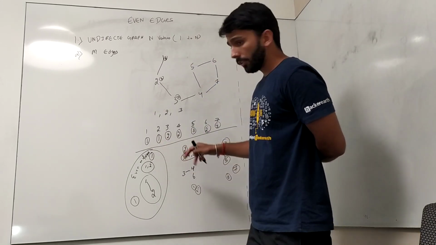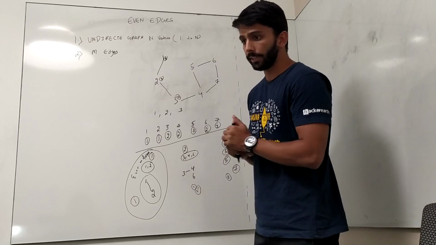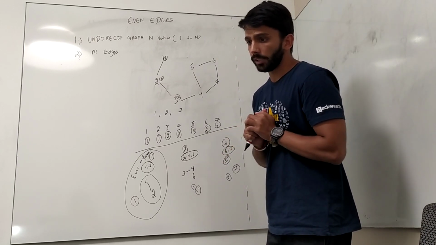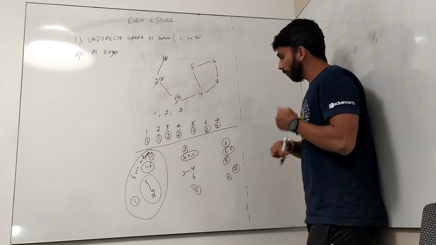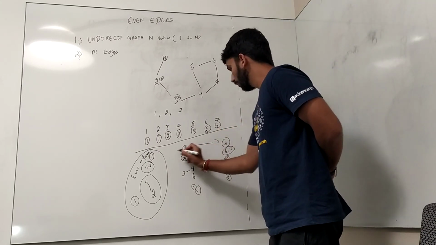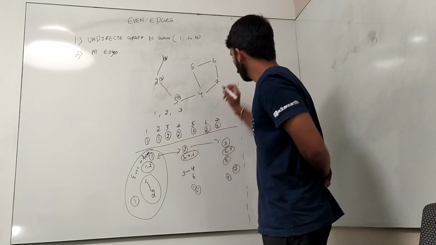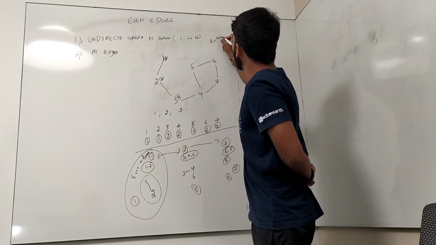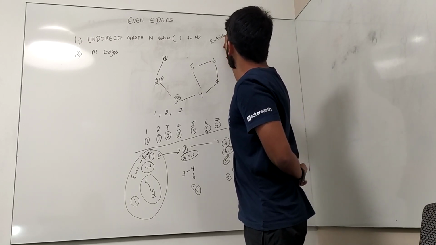And chef wants to divide in such a delicious way and find the minimum K and one such way to divide the graph. Okay, so chef wants to minimize the number of sets. We want to minimize the K. So what basically happened here?